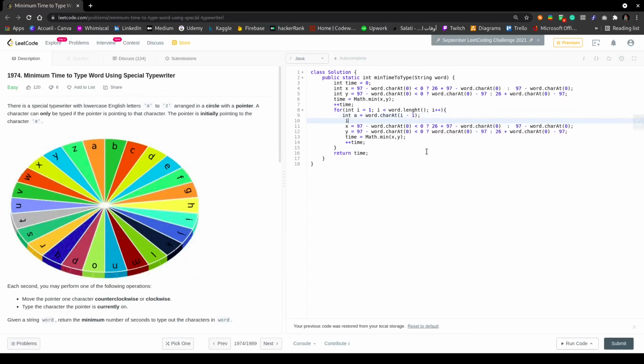And we are going to define another variable, which is b, which stands for the next character, or the current character. Sorry, it's the current character. So as you see here, instead of using 97, we are going to use a.